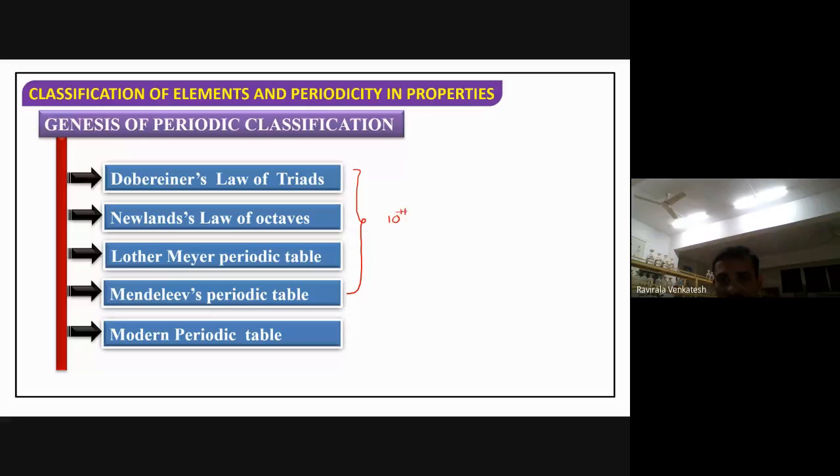In the 10th class only. And actually you have it in the 11th class, but they reduced the syllabus, so there is no need for us. I won't discuss these topics. I will go directly to the modern periodic table, which we study in detail here. It's not in the portion, so leave it. Already I have studied it in the 10th class also. So we'll see the modern periodic table.